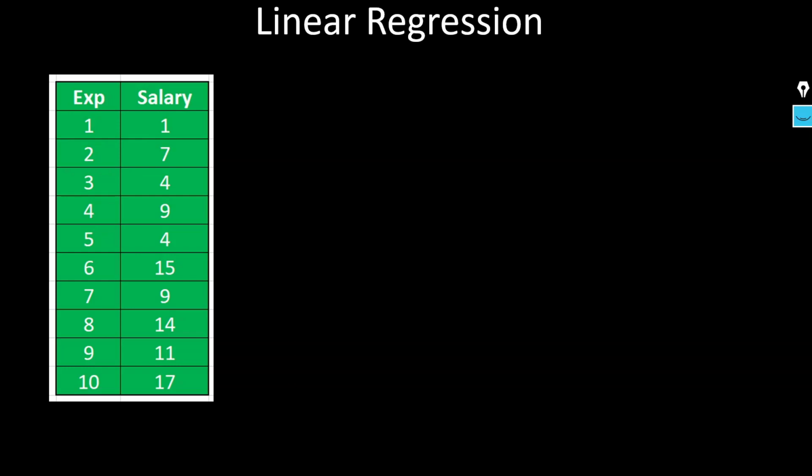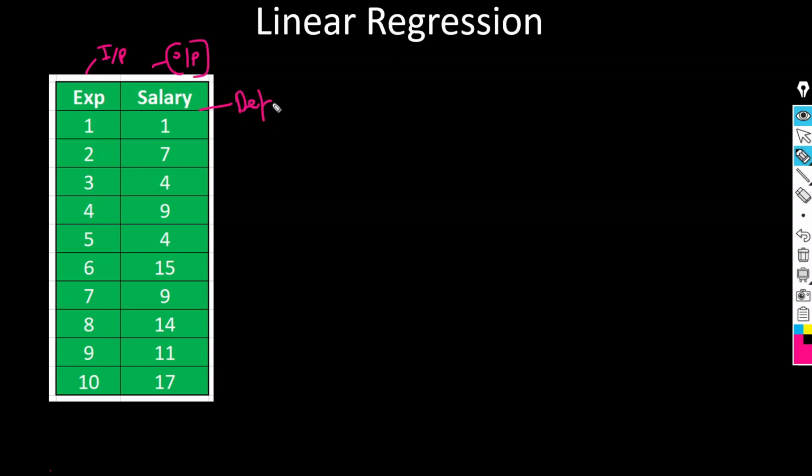Here we are going to discuss linear regression. If you see here, as the experience increases, your salary is also increasing, right? So this is your input data and this is your output data which we are going to predict, or we can say this is your independent variable and this is your dependent variable.